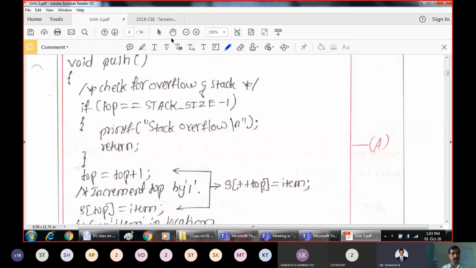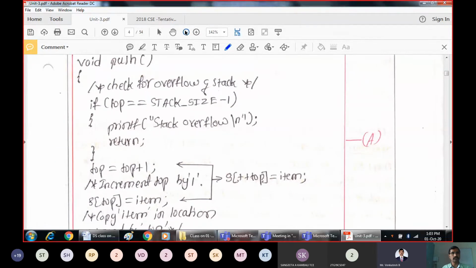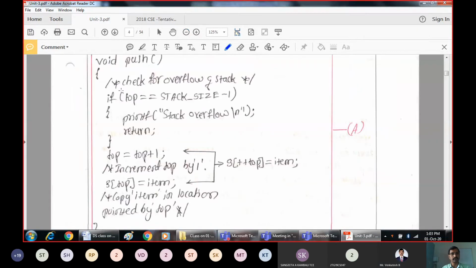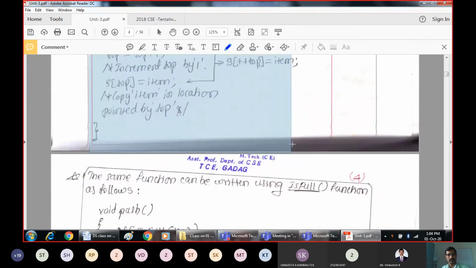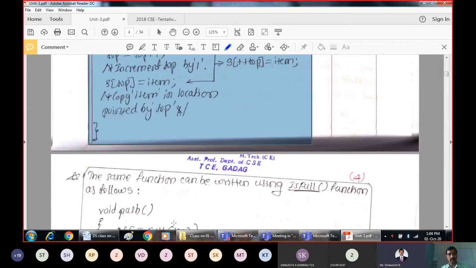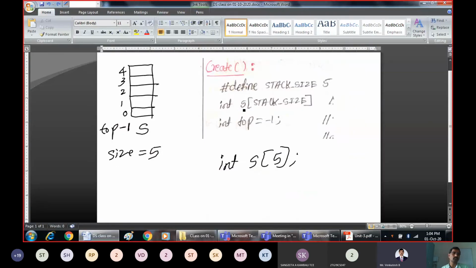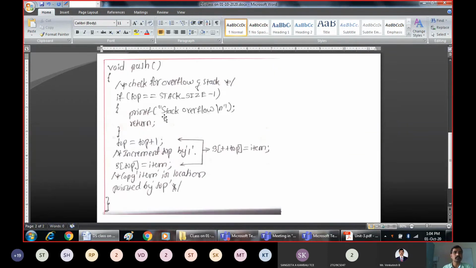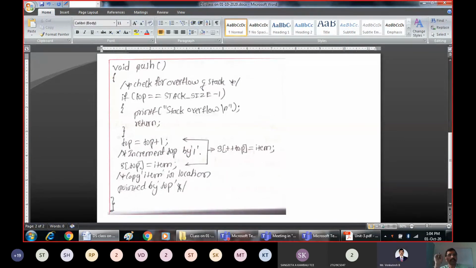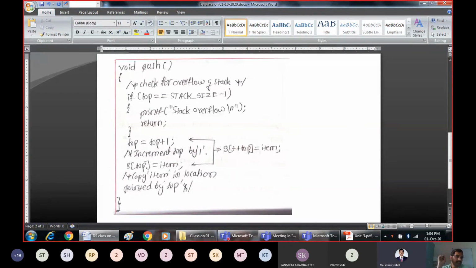One second, I got something else for this. All right, I will take this function this way. So what does the push logic say here?